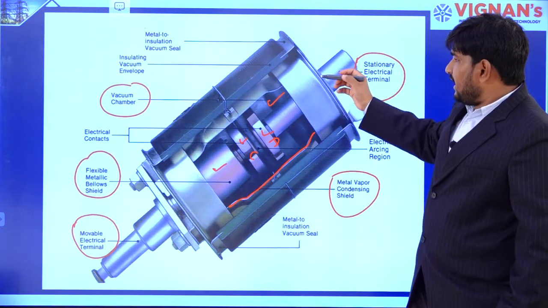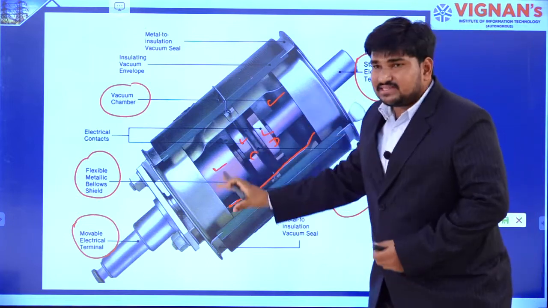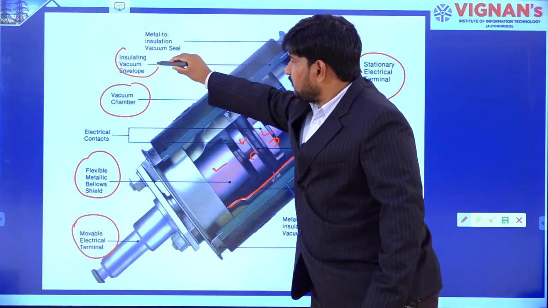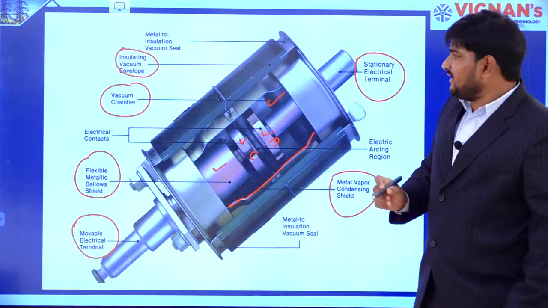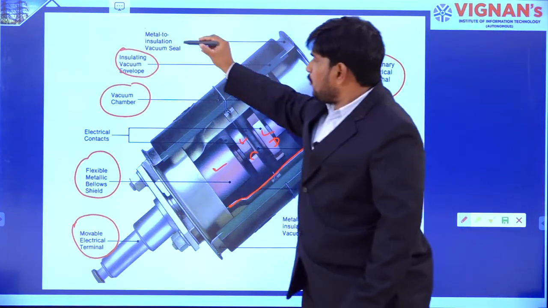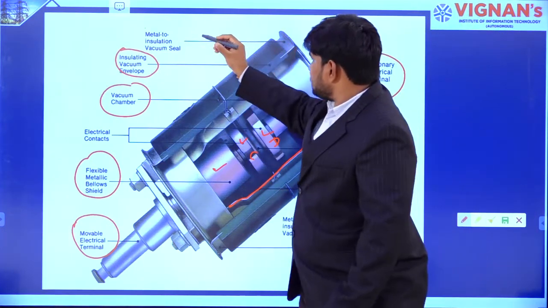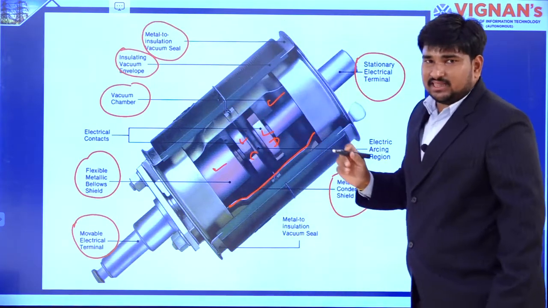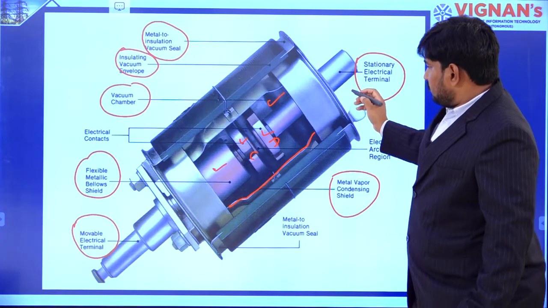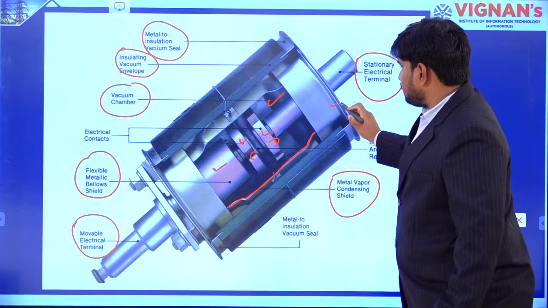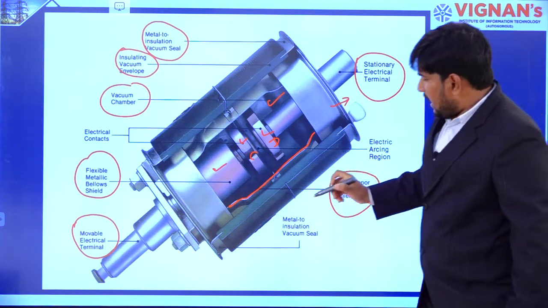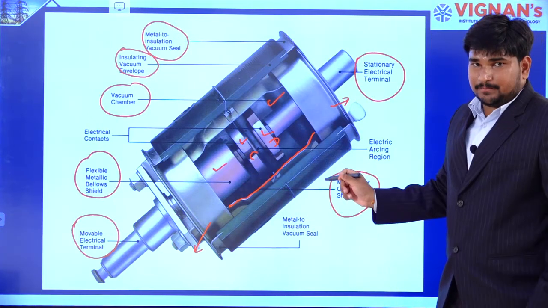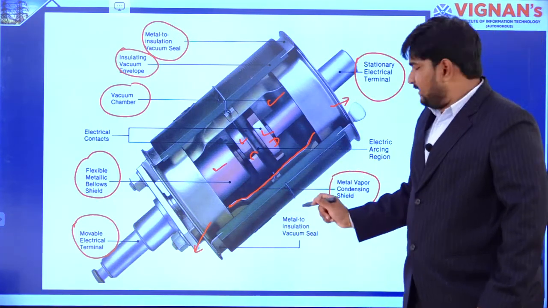The next one: to protect all this equipment, we need an outer insulating medium, which is made of porcelain, and this is the metal to insulation vacuum seal. To fix the fixed contact, we need metal, and the bottom side is also enclosed with a metal shield.